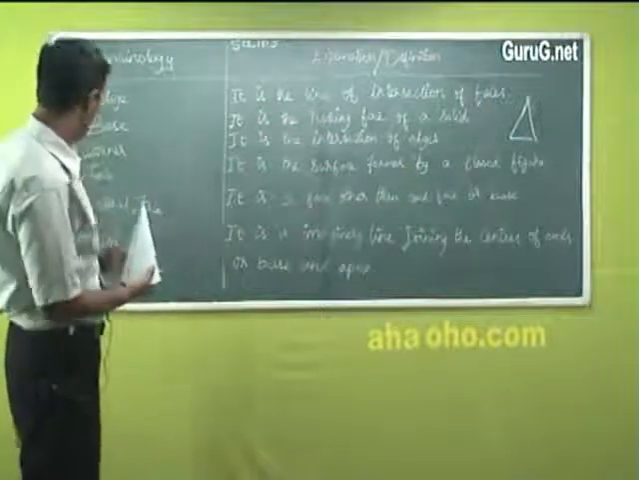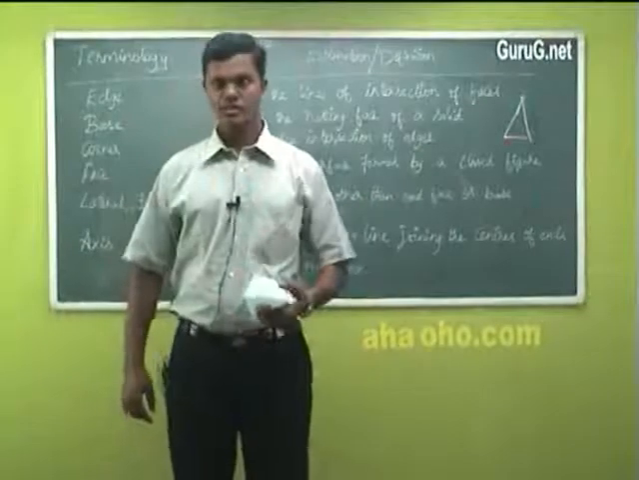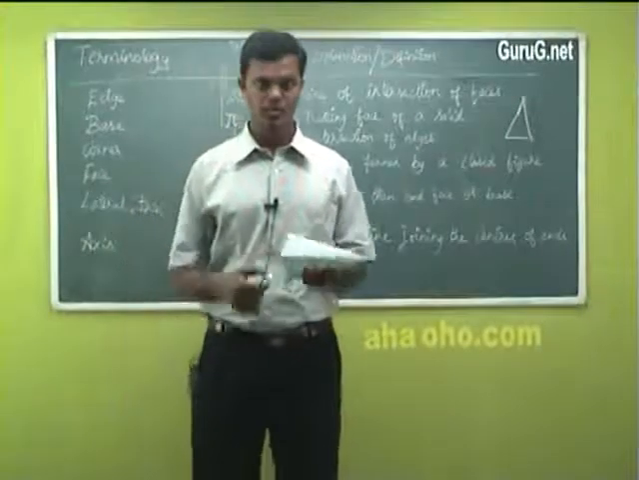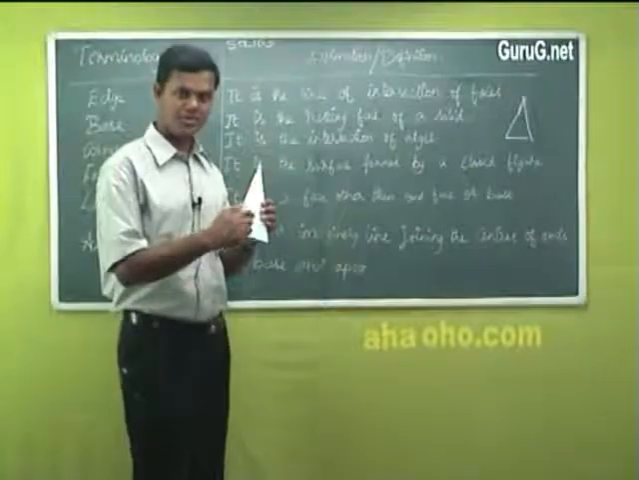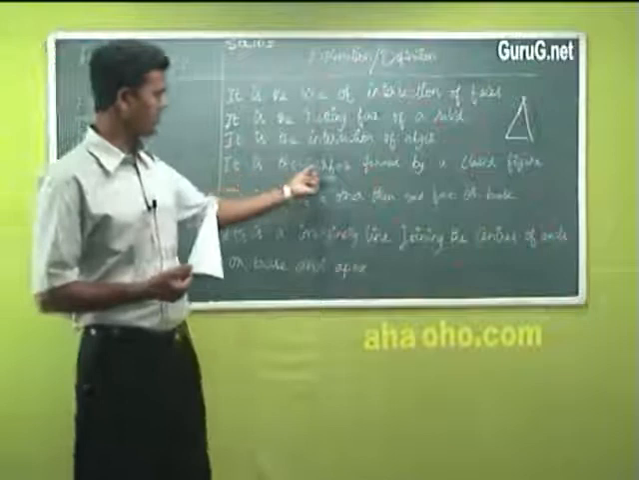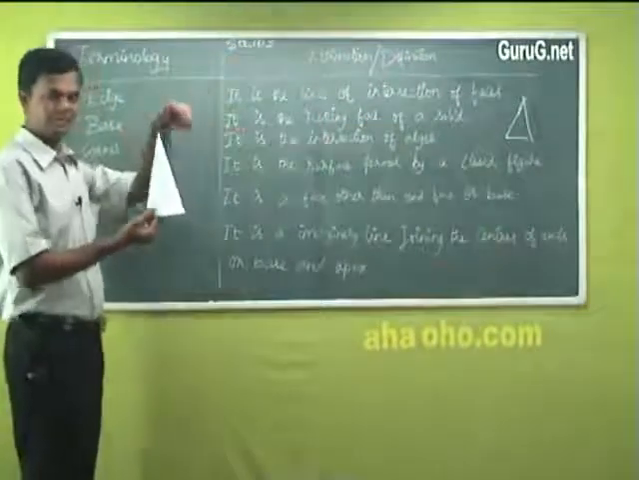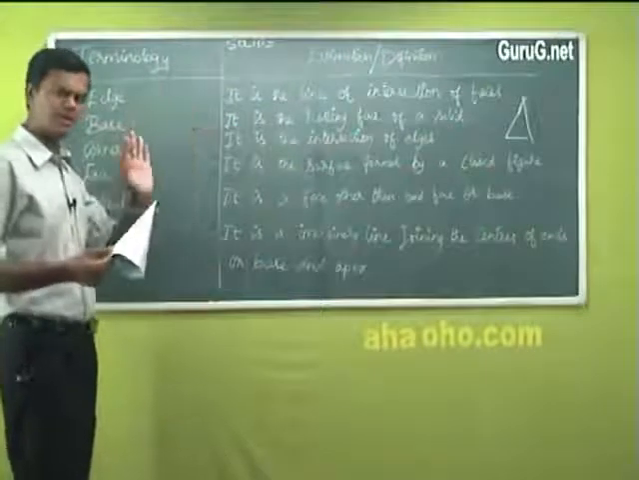Okay. Now, lateral face. Okay. So this becomes your closed face. What are we discussing here? Face. It is the surface formed by a closed figure. I just gave an example. I have 6 faces here because it is a hexagon. Pentagon means 5 faces you will have.